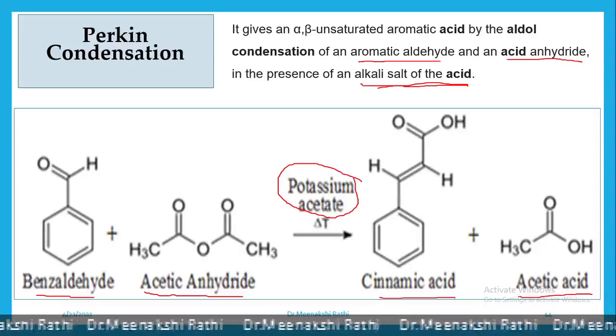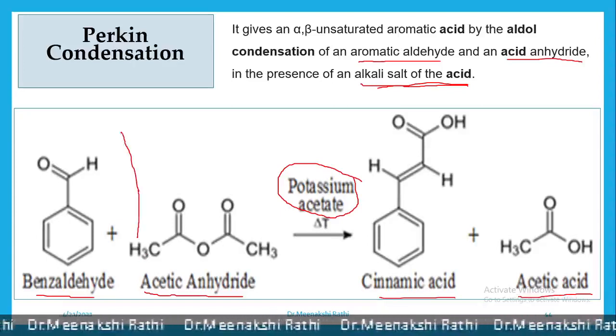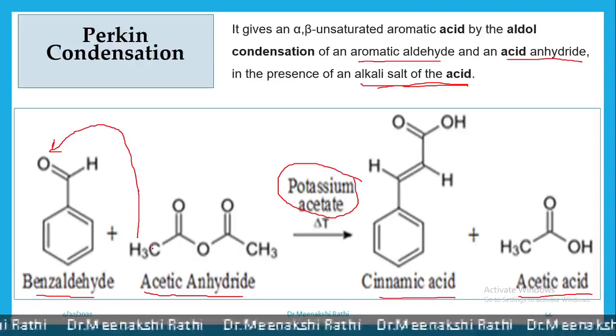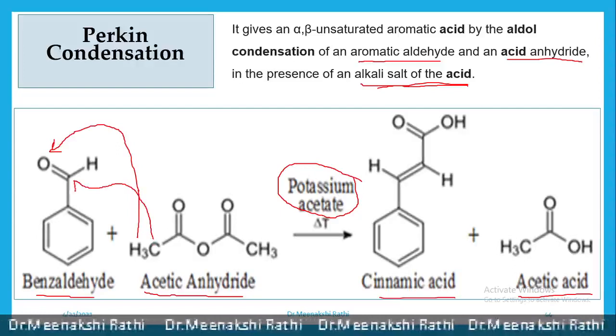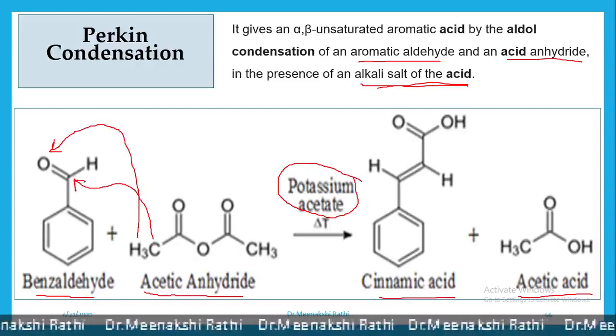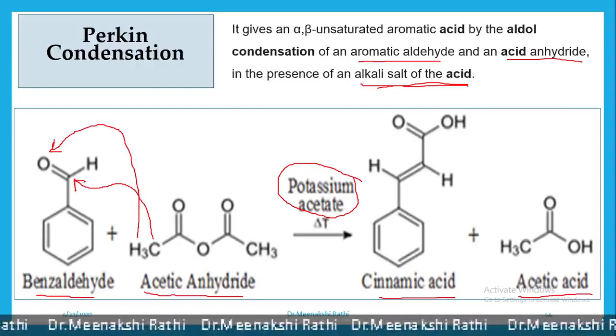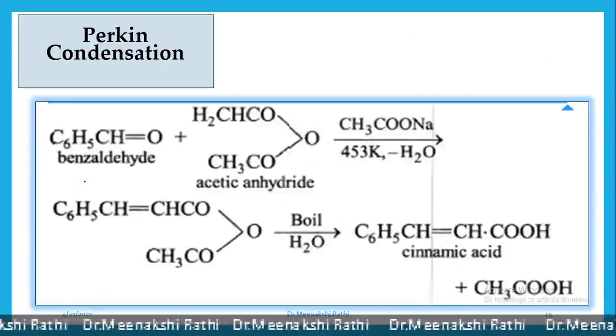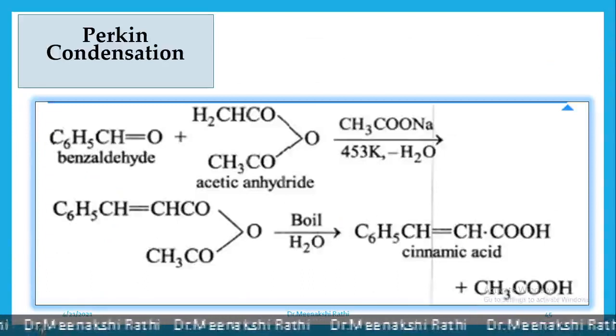Here in this reaction, this hydrogen atom goes to oxygen, so it will get converted into OH, and this carbon will attach to this carbon. It is just similar to aldol condensation. Now more examples of the same reaction are expanded.